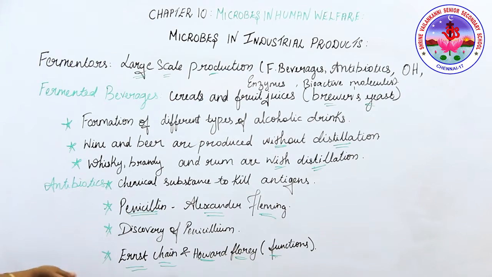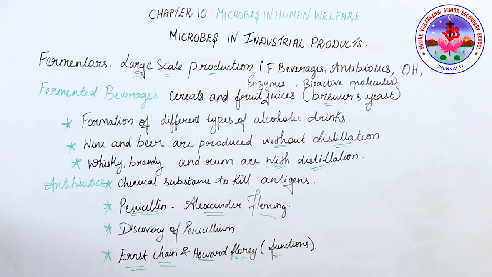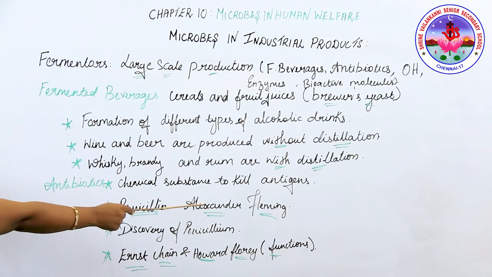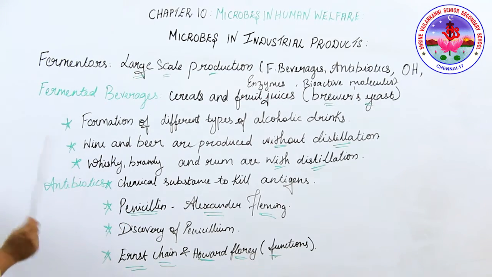That is antibiotics. First we're going to study what an antibiotic is. Antibiotics are chemical substances produced by some microorganisms which can kill or retard the growth of other disease causing microorganisms. Whether it kills the antigen or retards the growth of the antigen, that is the power of antibiotics. Here I have given penicillin. Penicillin is the first antibiotic, which was discovered by Alexander Fleming.